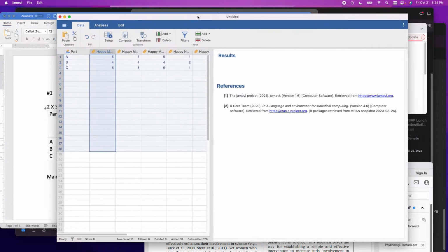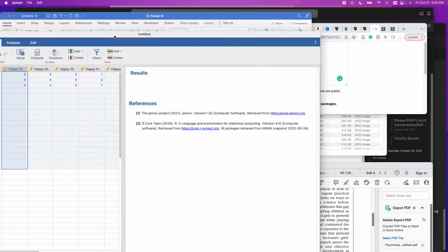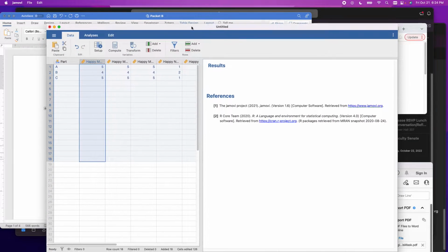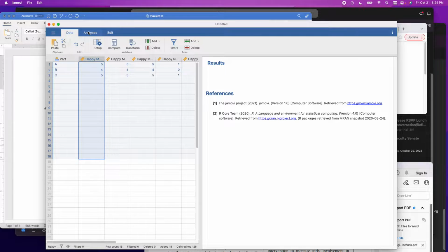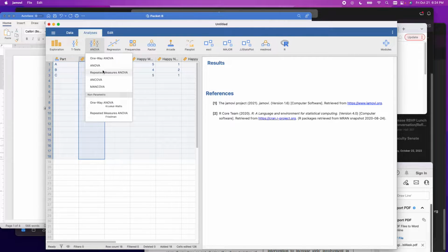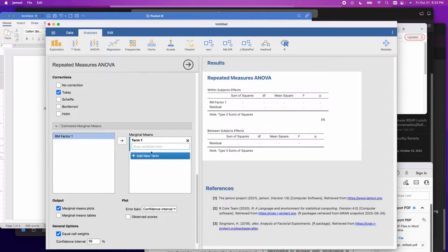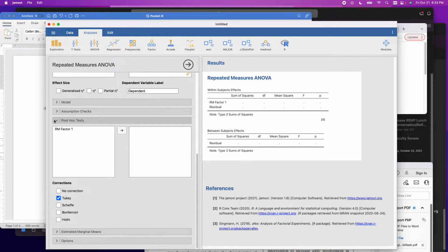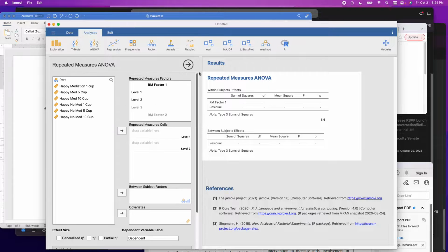All right, I'm gonna pull the Jamovi up first. We want to analyze this ANOVA, repeated measures ANOVA. We're gonna hide things. All right. So first thing I do is I have to define factor 1, which is meditation.